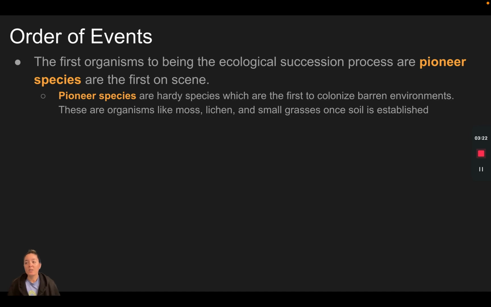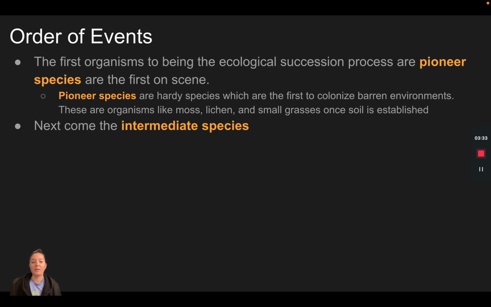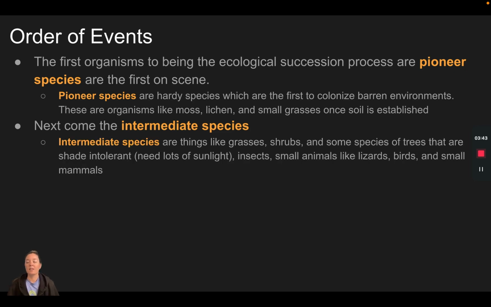Some small grasses, once soil is starting to get established, can also be considered pioneer species, but usually it's the first ones on the scene, those moss and lichens. Once the soil is established, we can get into intermediate species. Intermediate means middle. So pioneer species come first, then we get the middle species, the intermediate species. Those are things like grasses, small bushes and shrubs, and some species of trees that are what we call shade intolerant. They do not tolerate a lot of shade. They need bright, direct sunlight. And that's perfect because there isn't a lot of shade at the beginning.